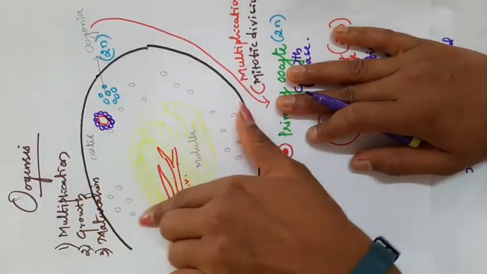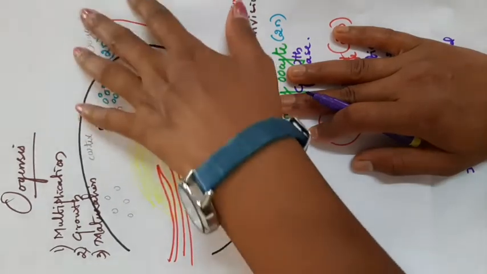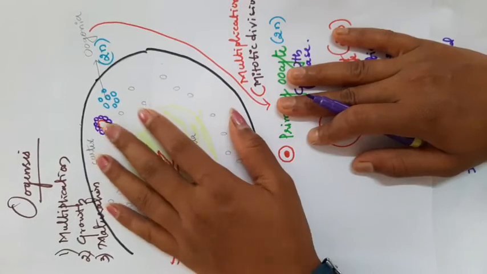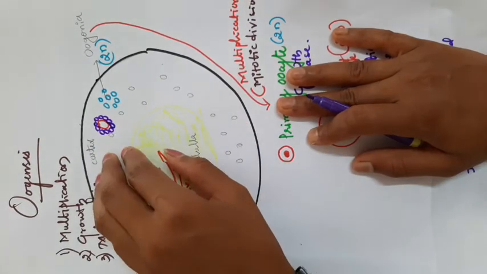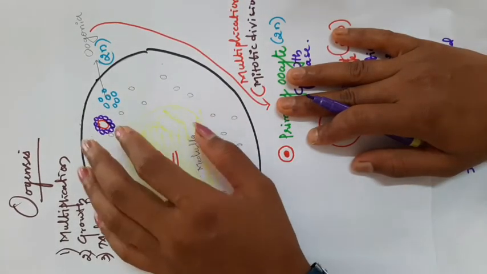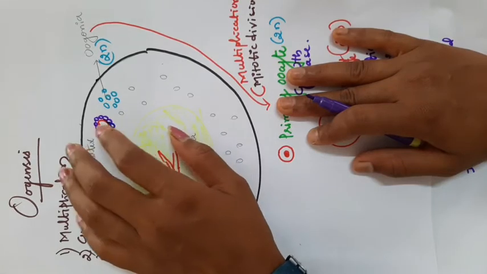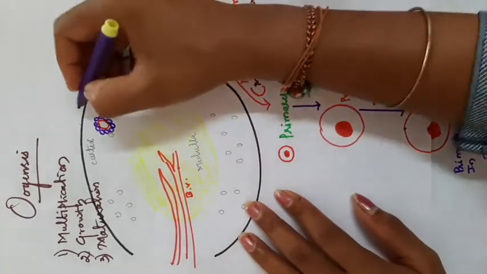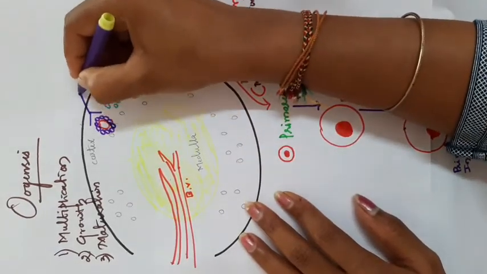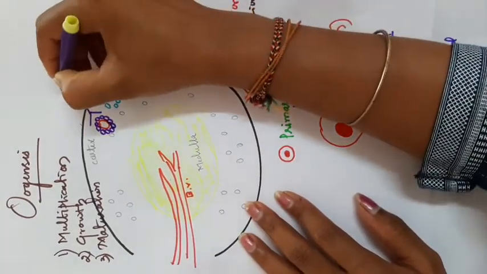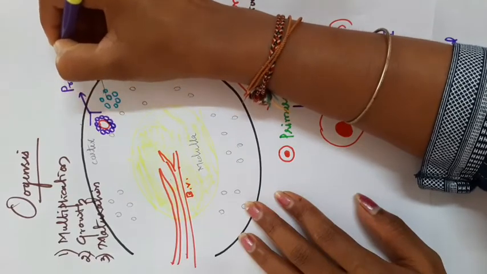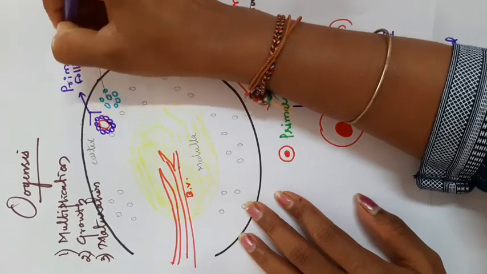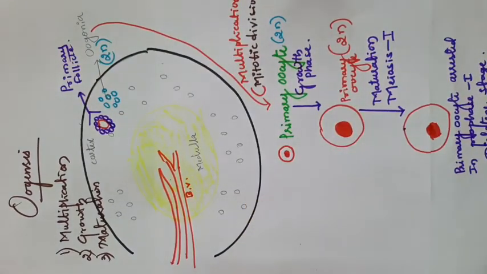Some cells present in the cortex are called germinal cells or oogonia. Those get surrounded by the remaining cells present in the cortex, the granulosa cells or follicular cells. After that, we call this structure a primary follicle because it's surrounded by the follicular cells.